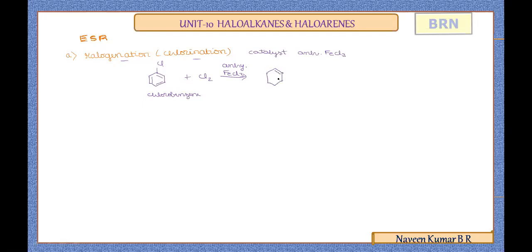You can recall the mechanism of electrophilic substitution reaction: generation of the electrophile, attack of the electrophile to form an unstable arenium cation, and in the third step, loss of a proton to give the product. Now one of the products is substitution at the ortho position, and another product obtained is substitution at the para position.